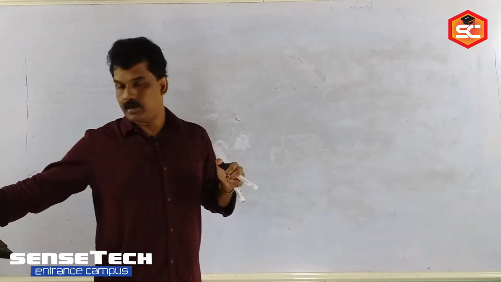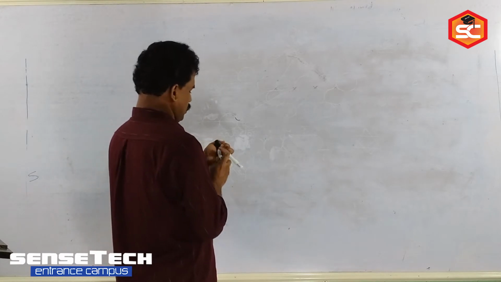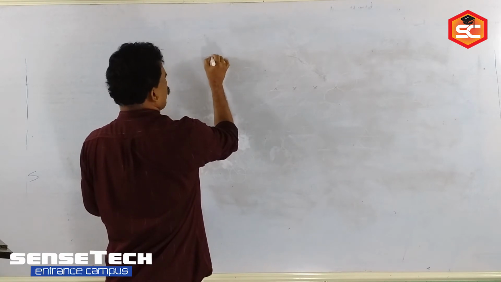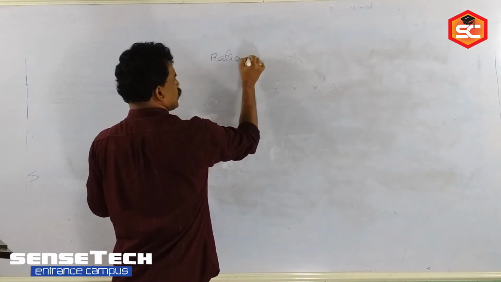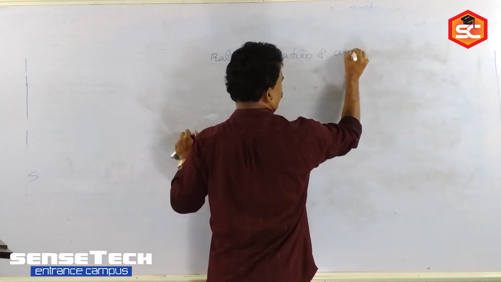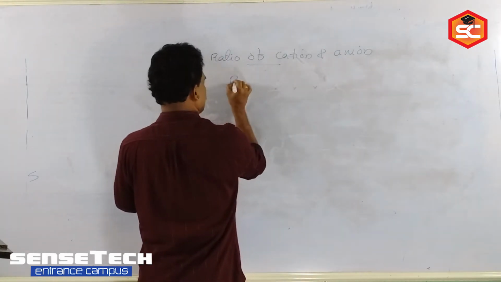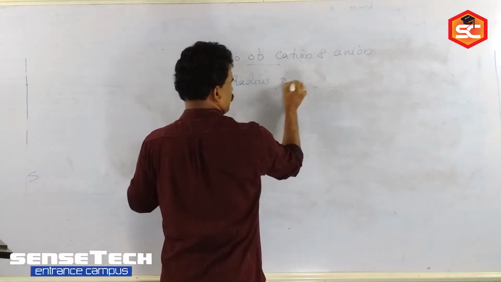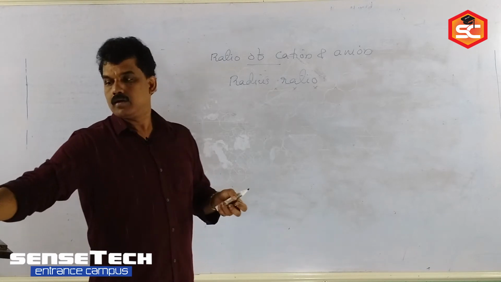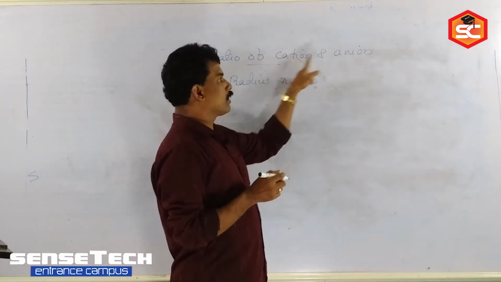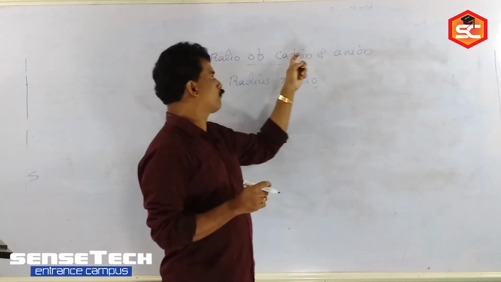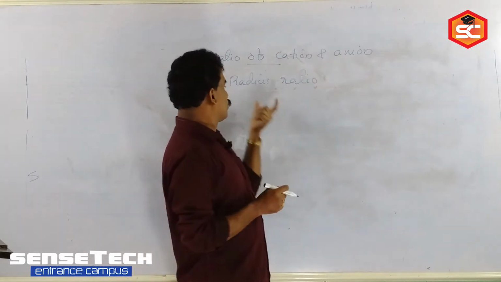One dimension, two dimension and three dimension. Then, in a crystalline solid, there are cations and anions, both will be there. So in the next content we have to note the radius ratio, cation to anion. When you consider which ion is smaller in size, the cation is always smaller than the anion, because the cation is formed by loss of electrons and the anion by gain of electrons. So, radius ratio.